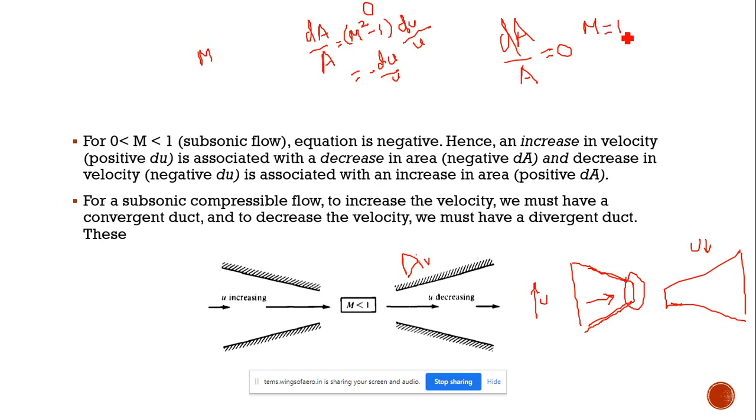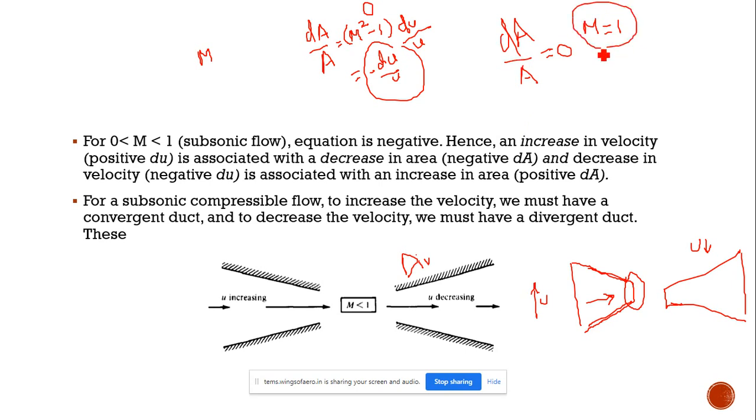Okay. That means when Mach number is less than 1, we have seen one condition. We got negative values here, so when velocity increases, area decreases, or when velocity decreases, area increases. In supersonic flow, we got a positive value here, that is du by u is positive, so when velocity increases, automatically area increases, and when velocity decreases, automatically area decreases.